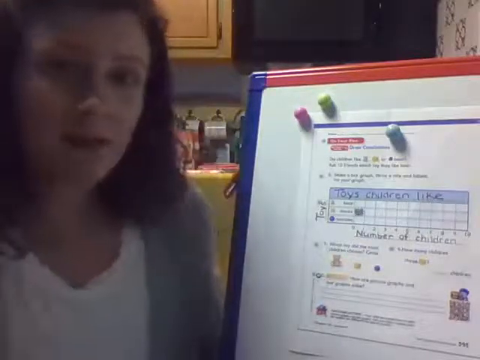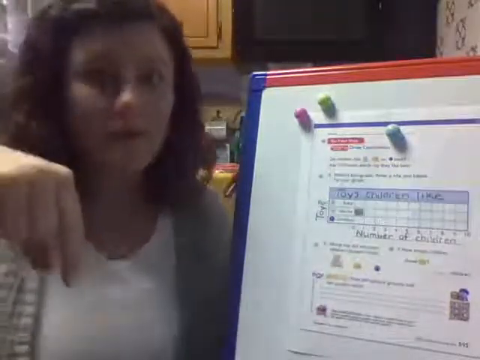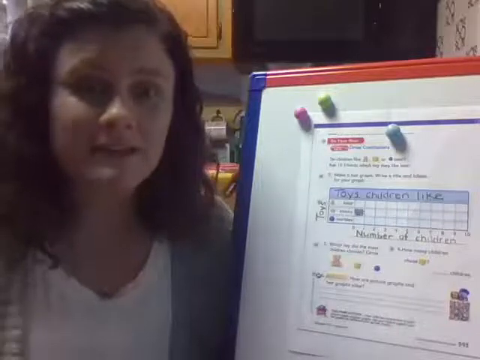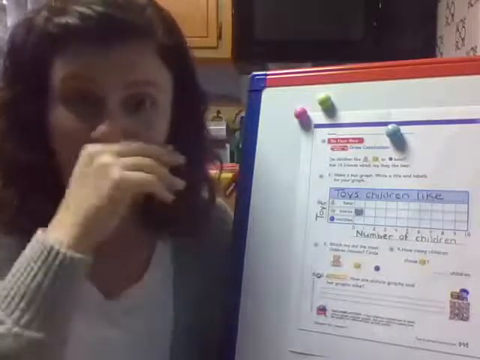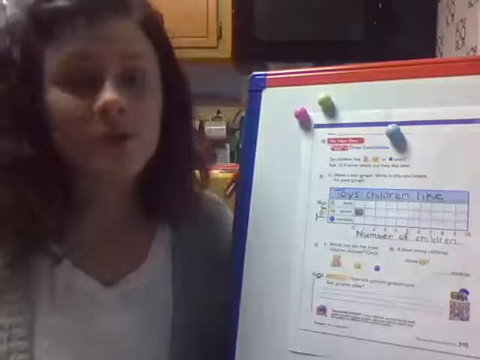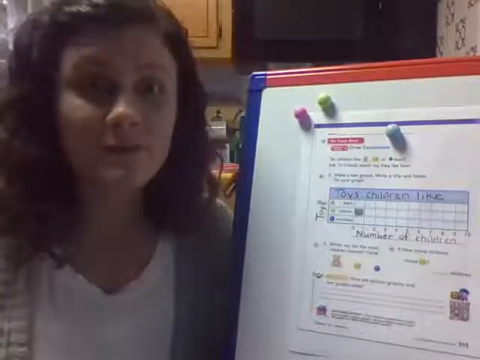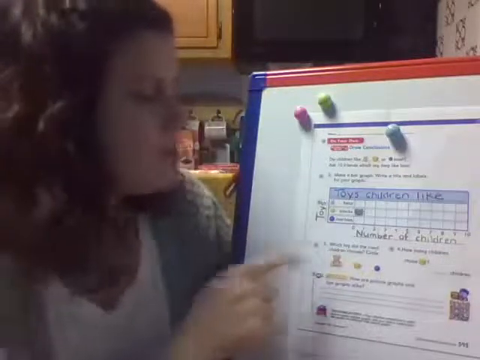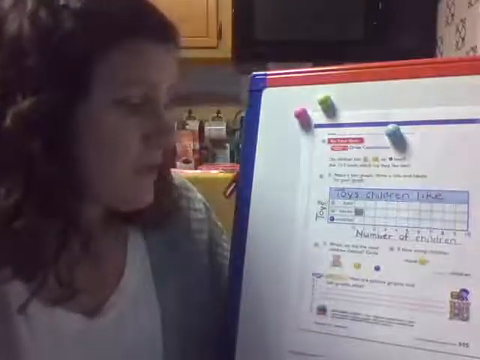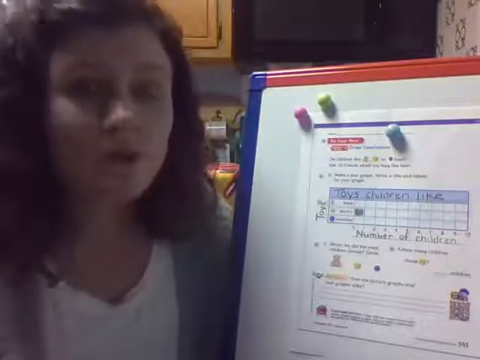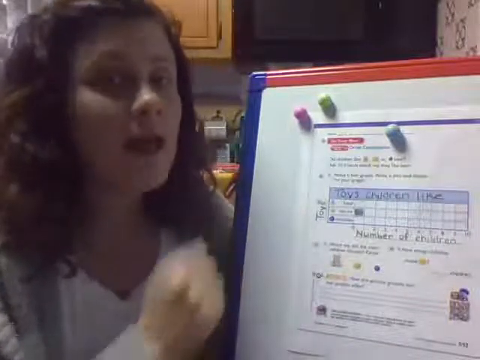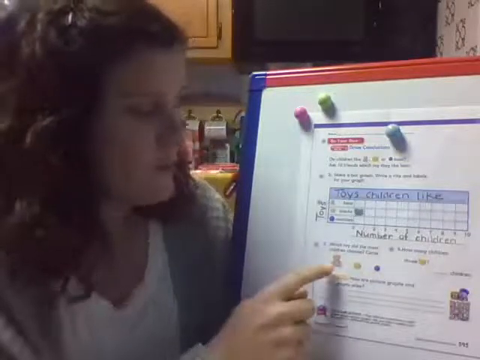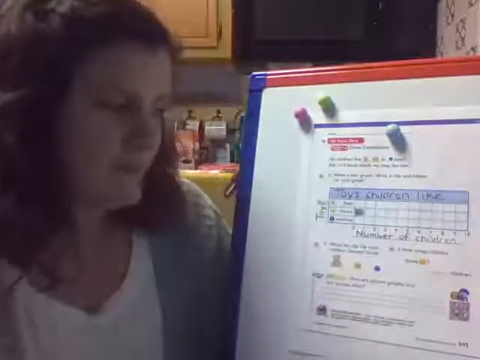Remember, if you don't have enough people, right down below this video, I made a list of people from St. Cajetan and I asked them the same question. So I wrote down what they chose for what they liked best. So you could always choose some of your old teachers or some of your future teachers and graph them up here too, okay? So for number 3, it says, which toy did the most children choose? So you're going to look at your graph and then look to see which bar has more children. So it would be bear, blocks, or marbles.